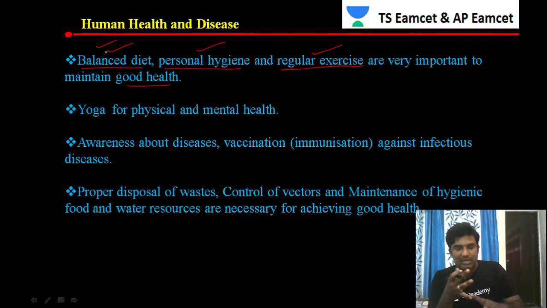These are the main key points to maintain good health. The person should eat a balanced diet, have good personal hygiene, and be regularly involved in exercise. All these are essential to maintain good health.